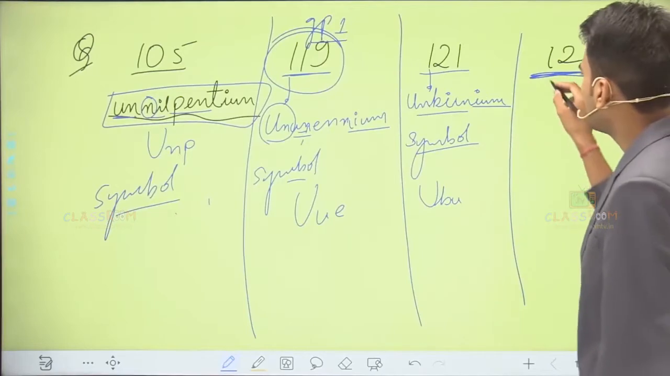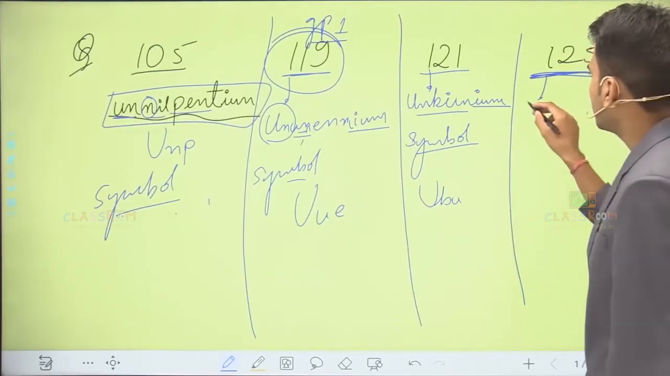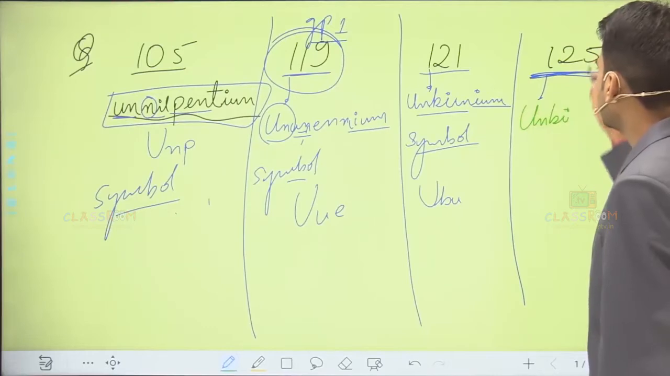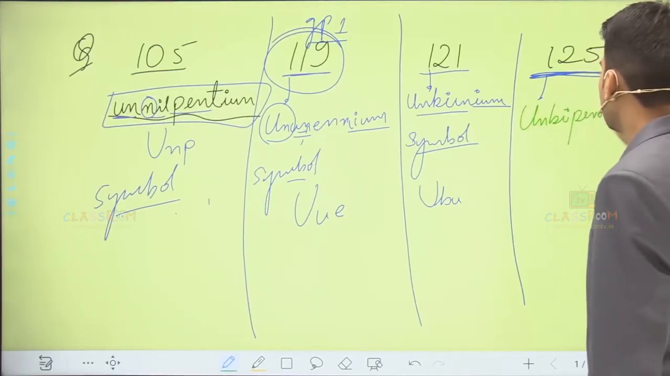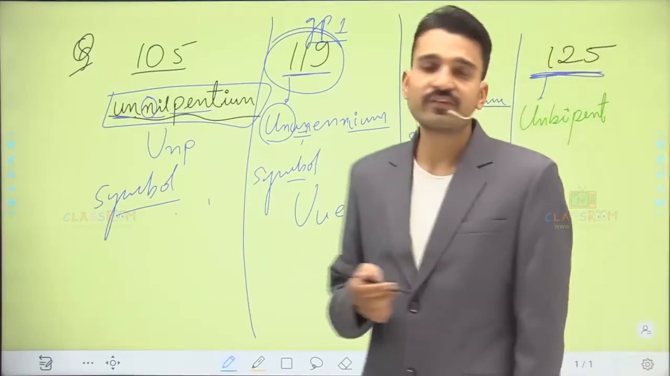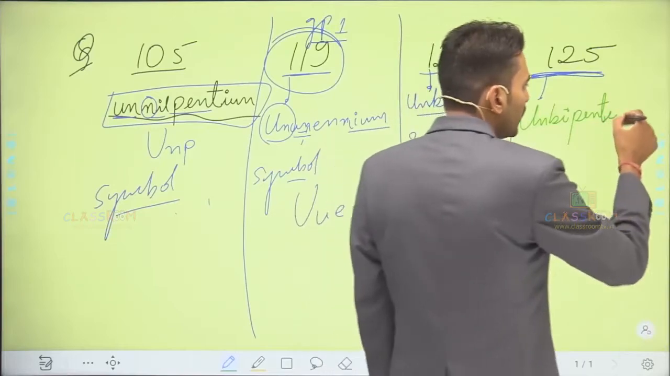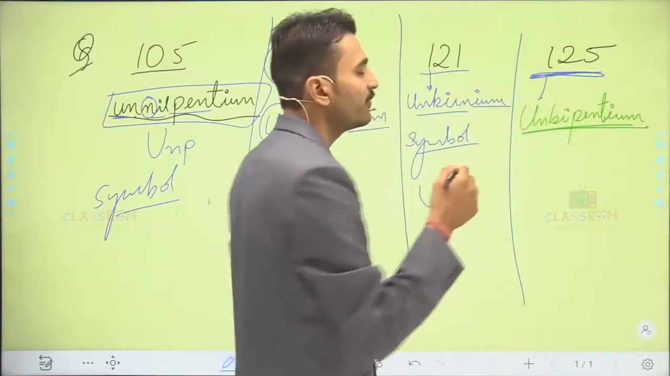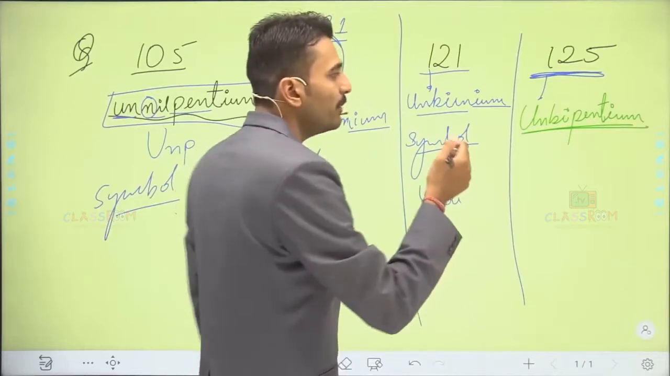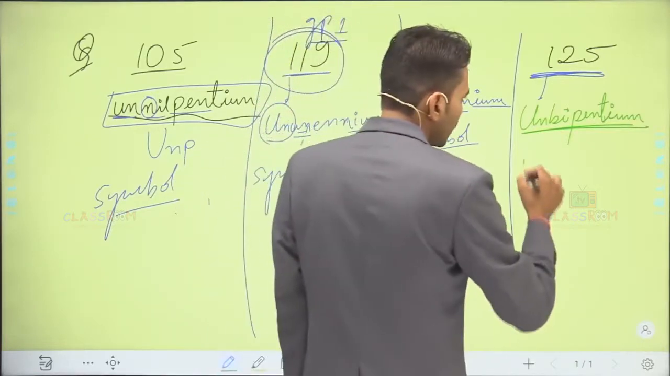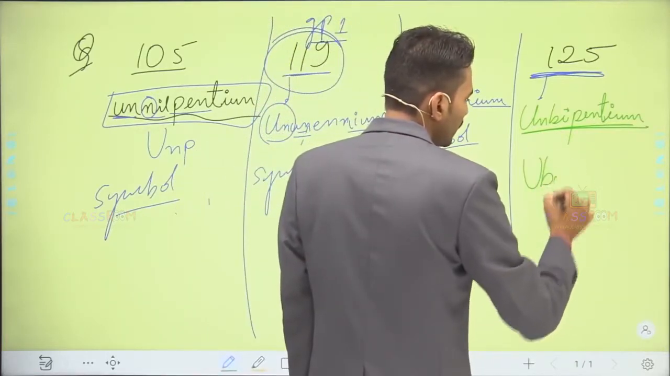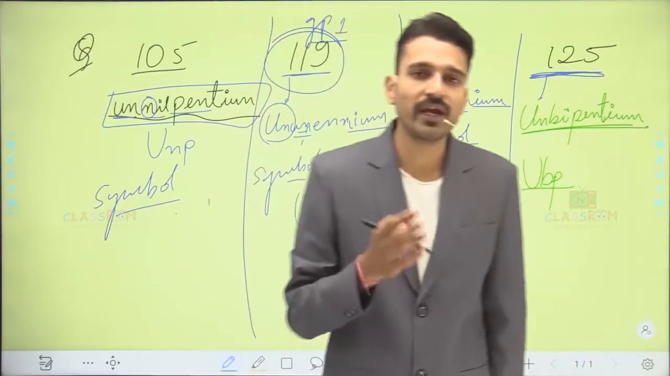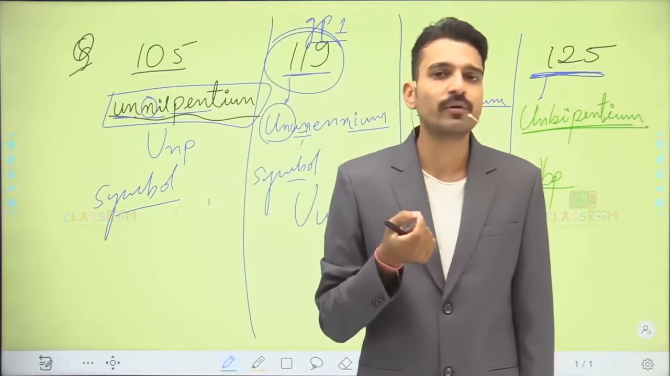Now moving to the last, that is 125. For 125 what do we have to write? For 1, un, for 2, bi, and for 5, pent, along with the suffix ium. So the complete name of the 125th element would be unbipentium, and its symbol would be U, B, P. So this is how you have to write the name and the symbol for any particular element.